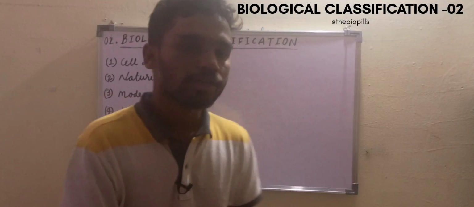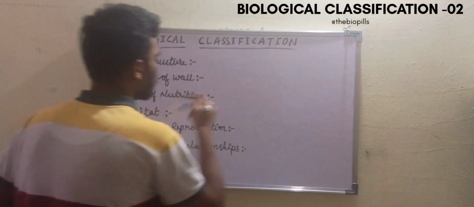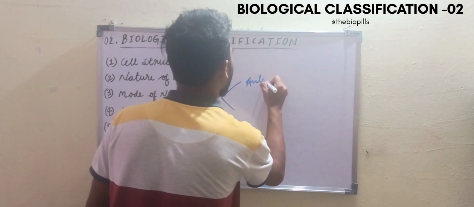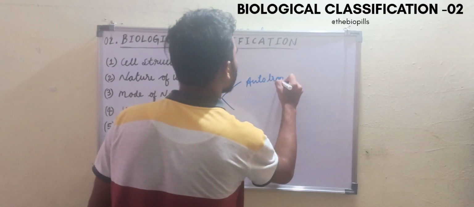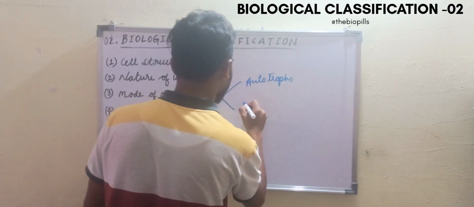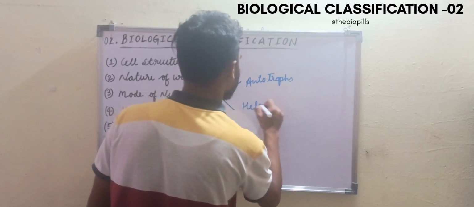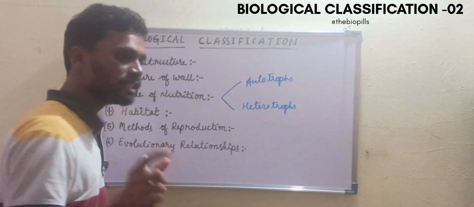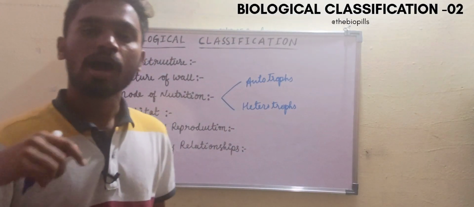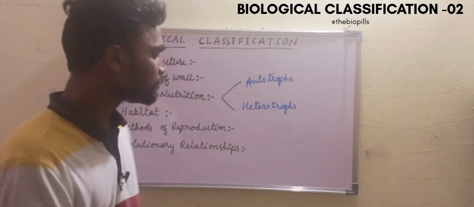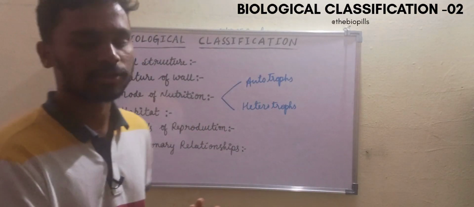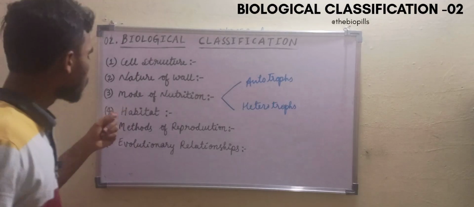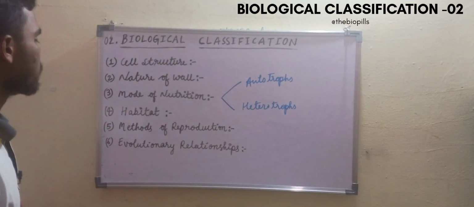So in mode of nutrition we have two categories: autotrophs and heterotrophs. Based on this we can differentiate organisms into autotrophs and heterotrophs. So that is why they considered this as a criterion for classification.